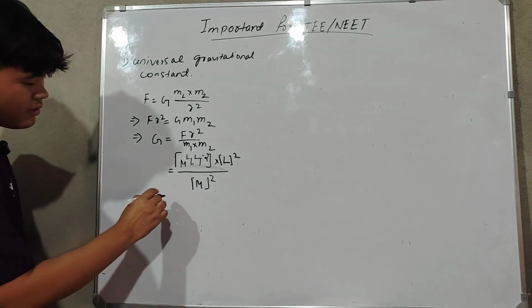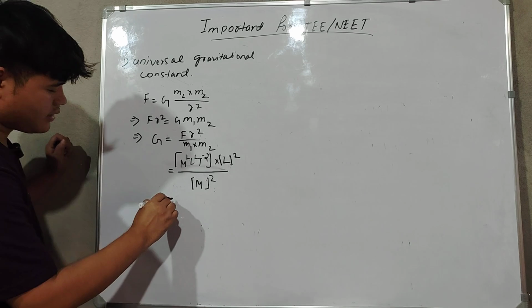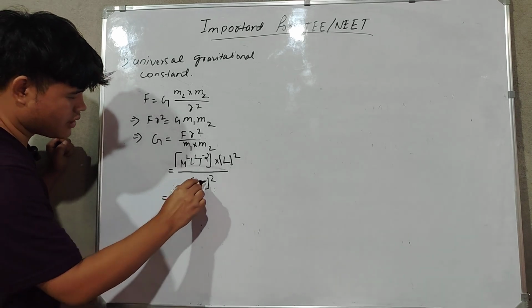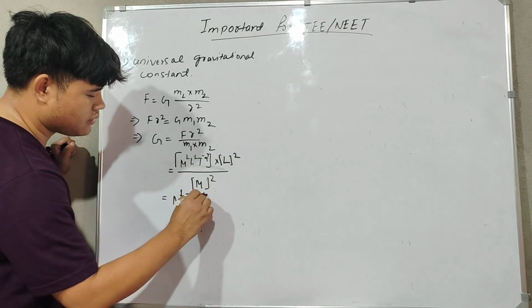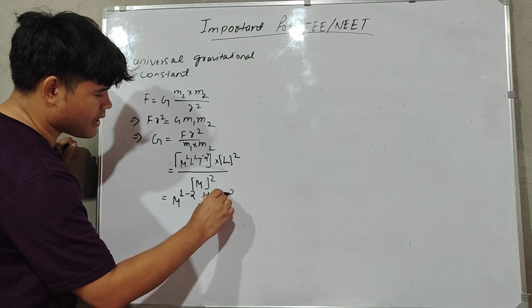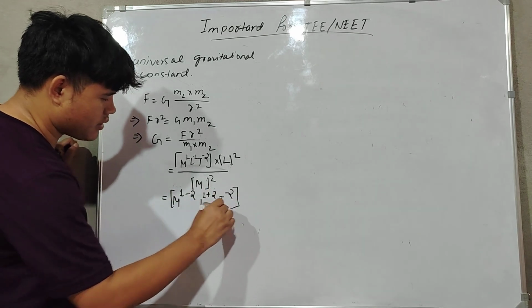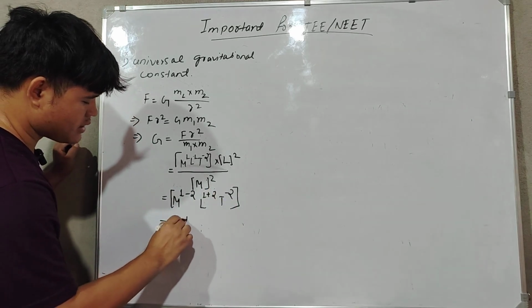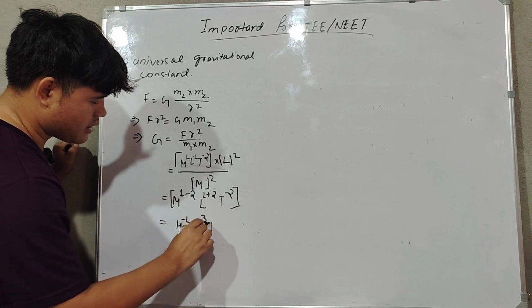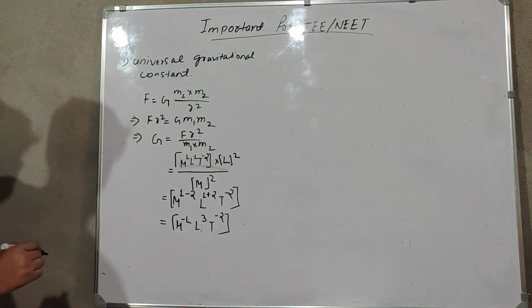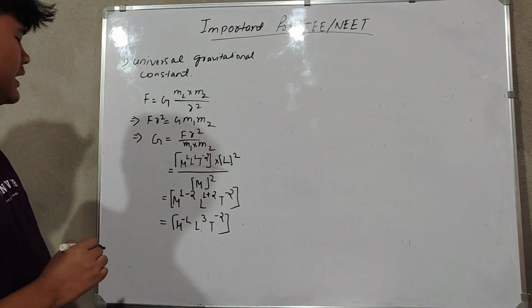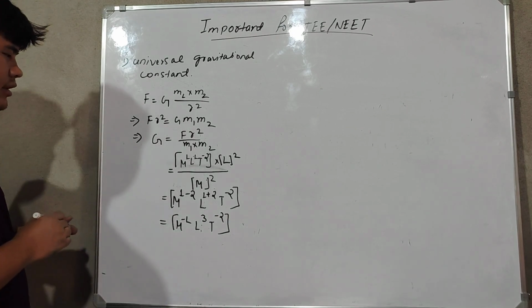So what will this be? M will go up, so there are changes in M. 1 minus 2, it will be minus 1. L 1 plus 2, and then T to the power minus 2. So what can we write? M to the power minus 1, L to the power 3, and T to the power minus 2. So this is the dimension of the universal gravitational constant. Okay, you can copy it down.